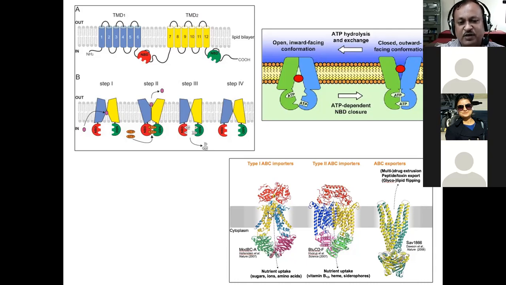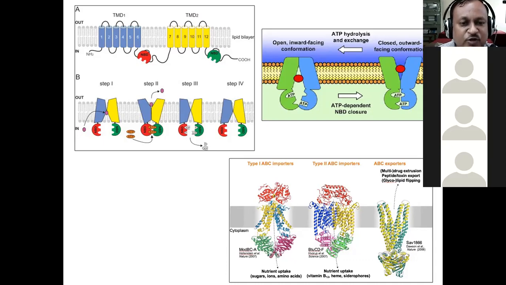Here they have shown the ribbon structure for different types of transporters, type 1 ABC transporters, type 2 ABC transporters. Of course, I'm not going to go into those details right now. It is important enough to know that there are nucleotide binding domains. Because of ATP binding to these domains, if it is a channel protein, then the channel will open or close from inside and outside, and therefore the molecule will be transported. Or if it is a pump, then it will actually cause the movement of a particular molecule against the concentration gradient by hydrolysis of ATP. Is it clear?